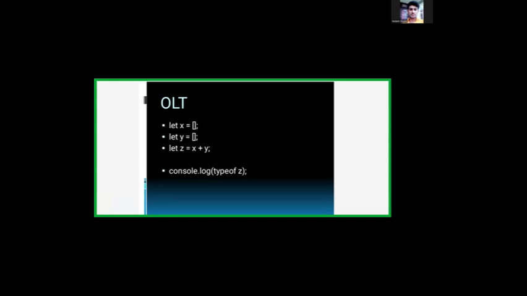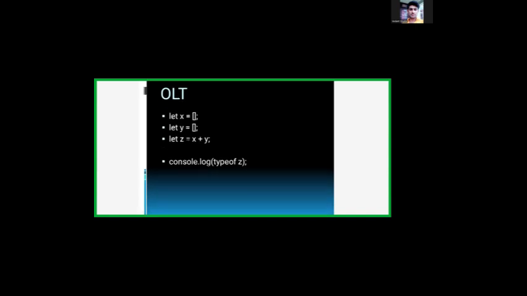There's one operator, the concatenation operator, which you mostly call the plus symbol. In JavaScript it is known as the concatenation operator, and the result has been stored inside Z, which is also another variable that has been initialized. So what kind of output can you get?